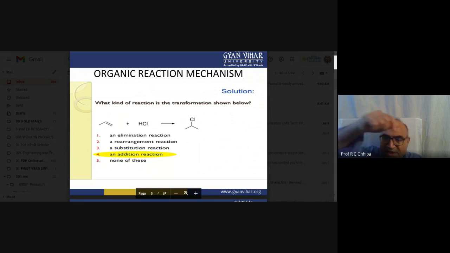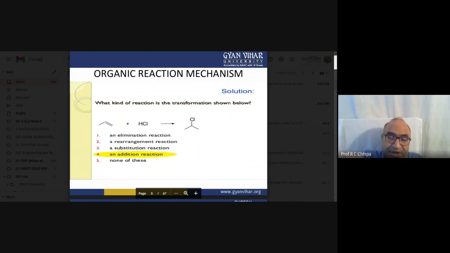Hydrogen is added, then chlorine is added. Here the question is, what type of reaction will it be? Whether any molecule is substituted from the propylene. This is the question. How can we solve the problem?